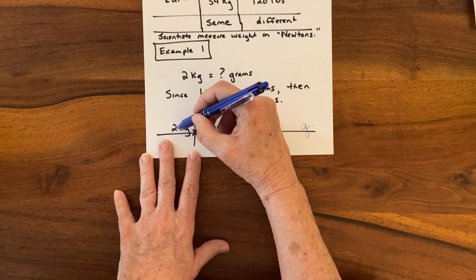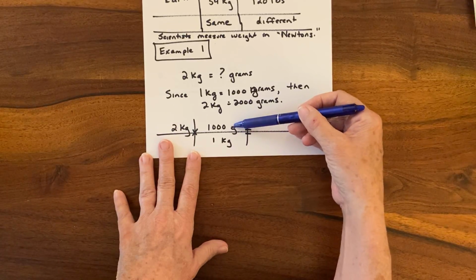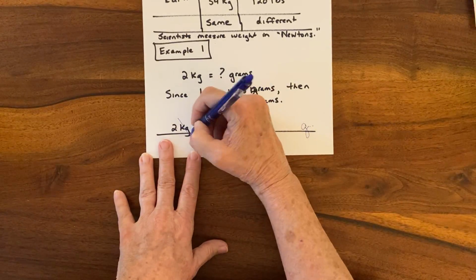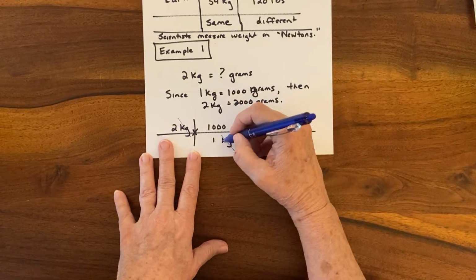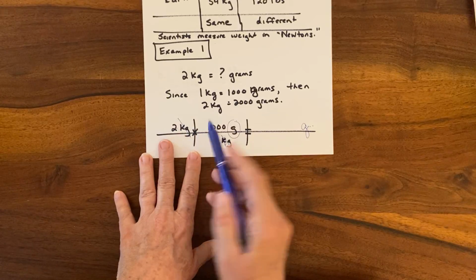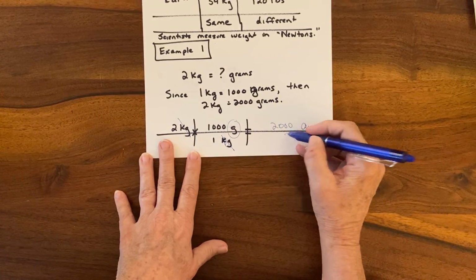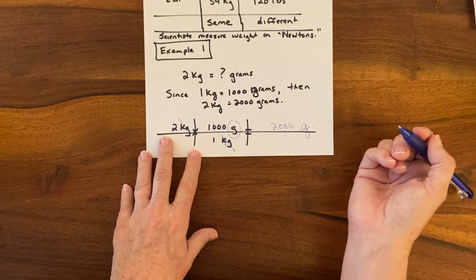So I'm going to say 2 kilograms. My conversion factor, I know that there are 1,000 grams in 1 kilogram. So let's cancel out those kilograms. So they're gone. I end up with grams, and I'm going to multiply 2 times 1,000. I get 2,000, and then divide by 1, so it's itself.